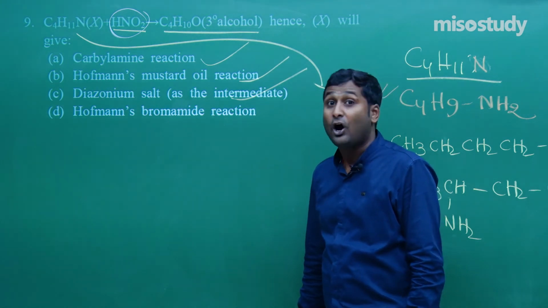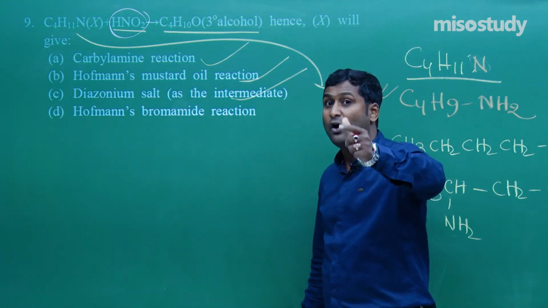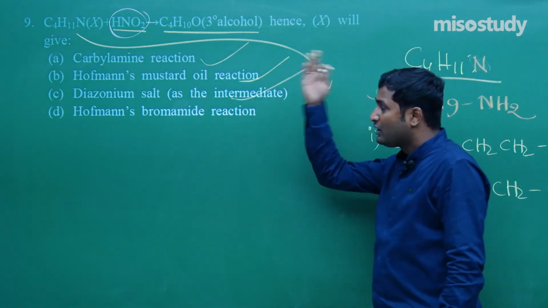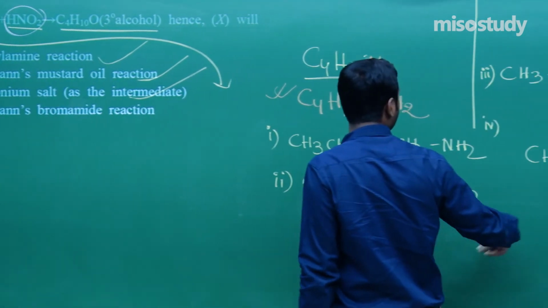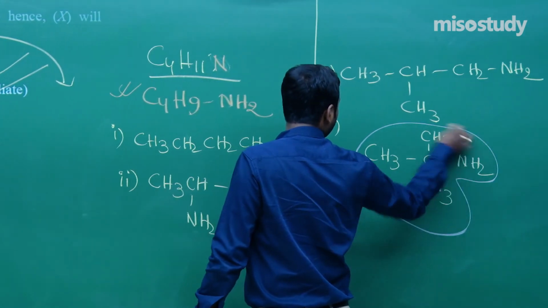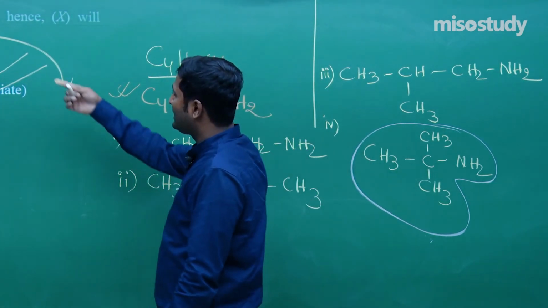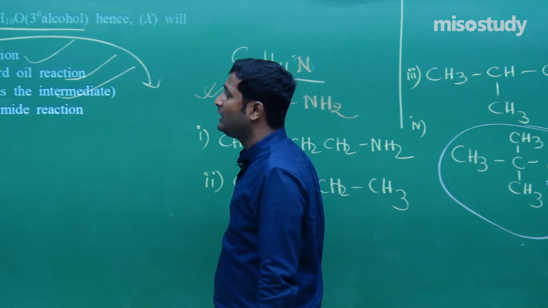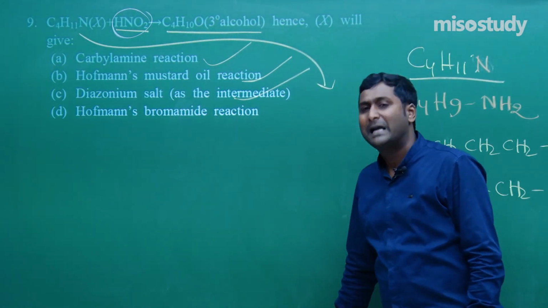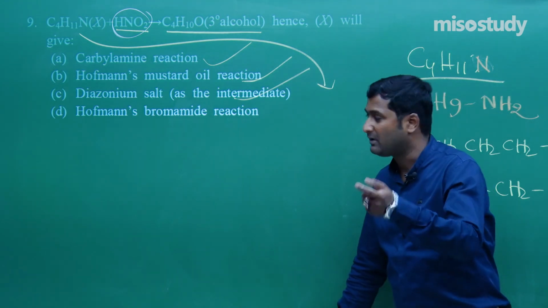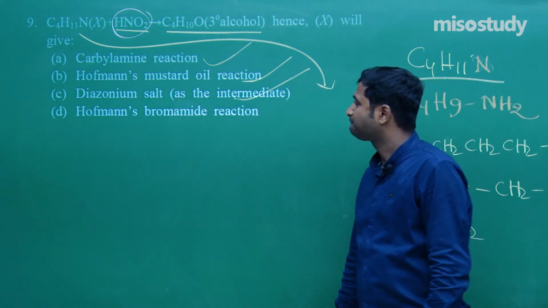I have discussed all these things, how to differentiate 1 degree, 2 degree and 3 degree. So if there is a primary amine, it can give you carbylamine reaction. If this pattern is combined with HNO2, then there is formation of 3-degree alcohol. So we can easily observe that the amine is a primary amine, so it can give carbylamine reaction.